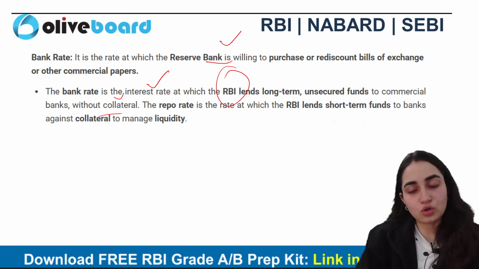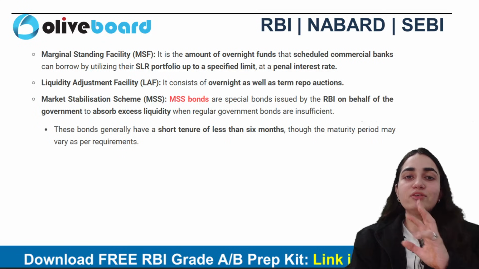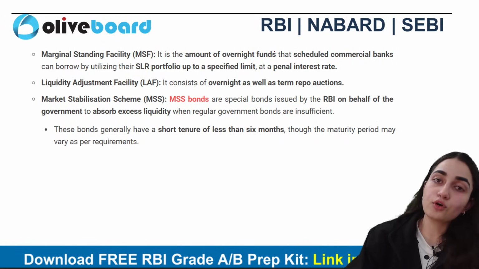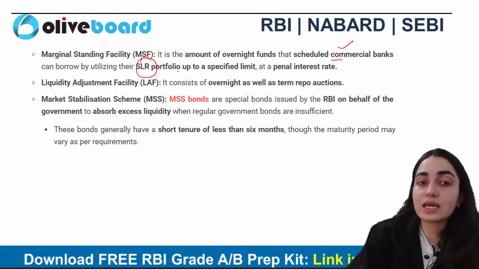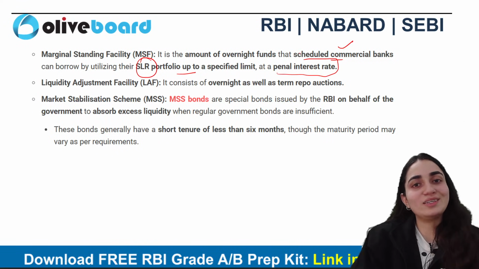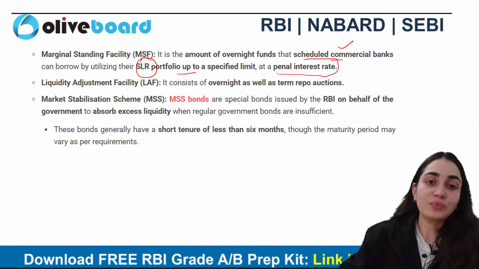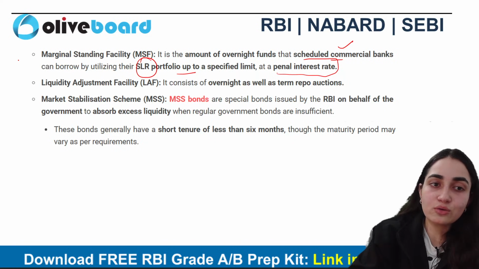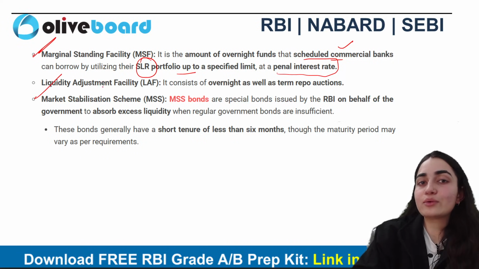Now when I talk about today's time, we use bank rate more as a penal rate, right? Then we have the marginal standing facility. Again telling you, it's an amount that is used for overnight funds that scheduled commercial banks can borrow by utilizing their SLR portfolio up to a specific limit, and that too at a penal interest rate. It is just equivalent to repo rate plus 0.25%, right? But always remember, they have to compromise their SLR portfolio if they want to get a loan under this marginal standing facility.